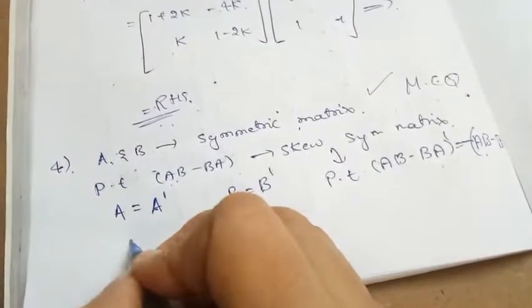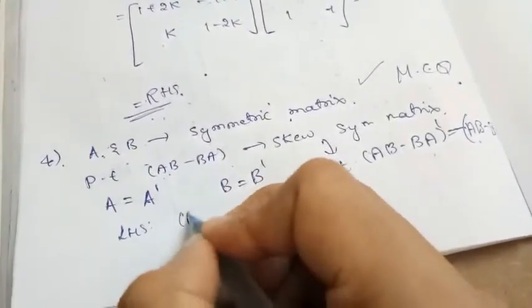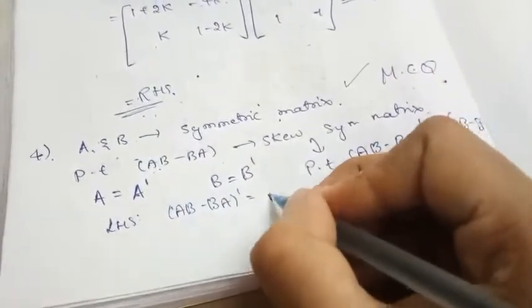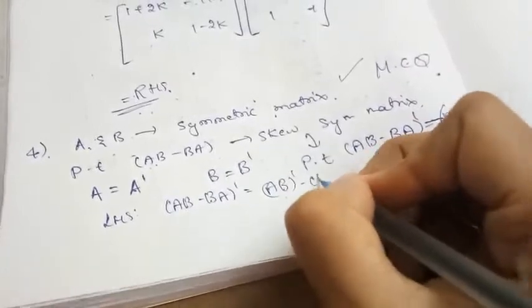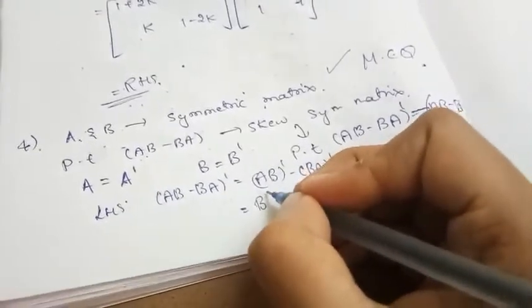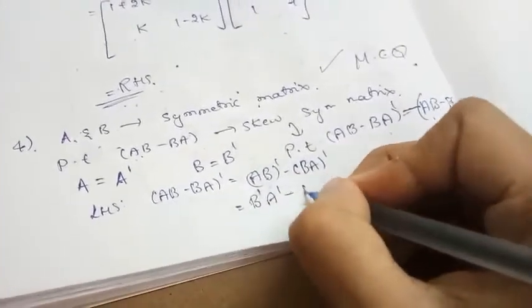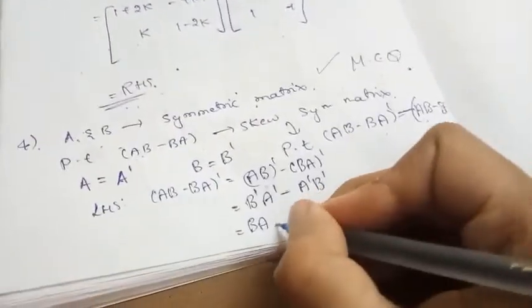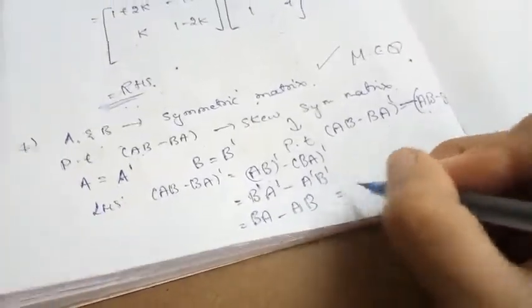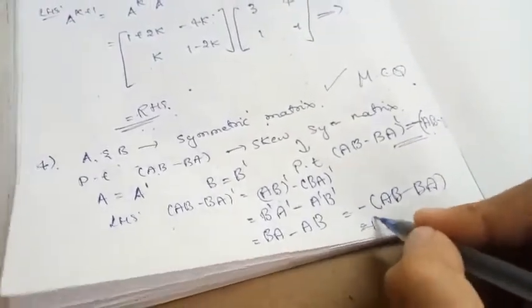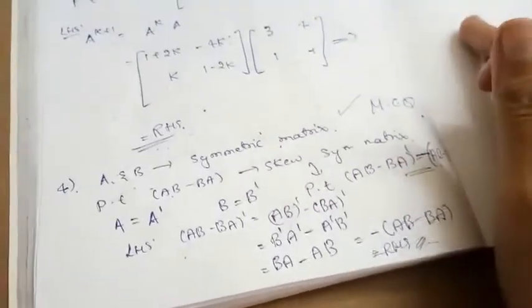Okay, so now let us consider the LHS, that is AB minus BA transpose. So we know that AB minus BA transpose is nothing but AB transpose minus BA transpose. By the property of the transpose of a matrix, we know that AB whole transpose is equal to B transpose into A transpose, minus A transpose into B transpose. By the given, I can write B transpose as B, A transpose as A. By taking minus common outside, this becomes minus of AB minus BA. So this is what we need to prove, which is equal to our RHS, hence the result is proved here.